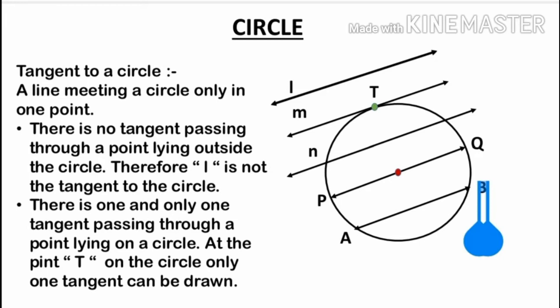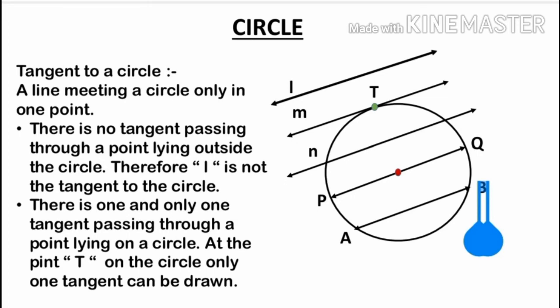PQ is the chord of a circle, and since PQ is passing through the center, therefore PQ is also known as diameter of this circle because this is the longest chord. AB is the chord of this circle. So I think it is clear what is tangent to a circle.